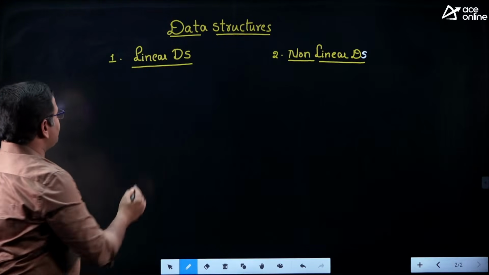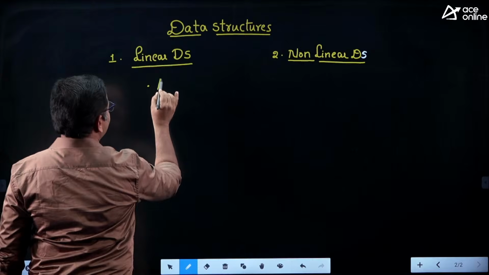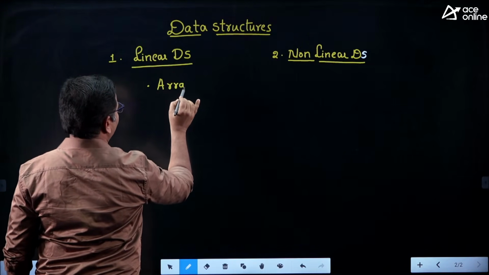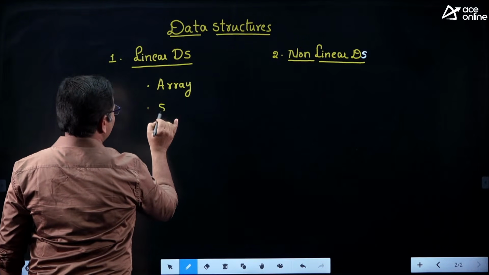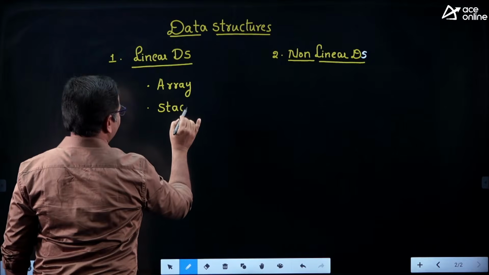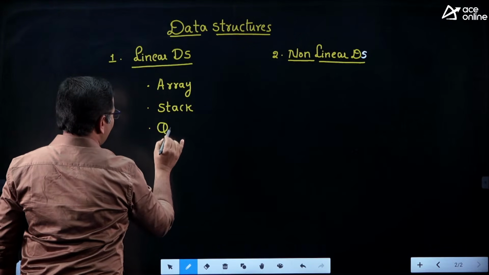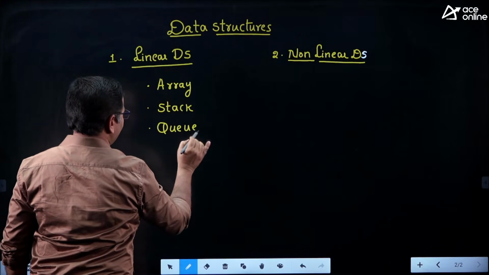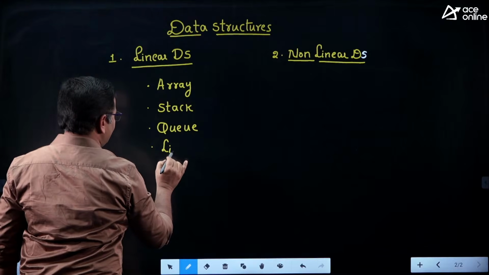In linear data structures, we will discuss concepts like array, stack, queue, and linked list.